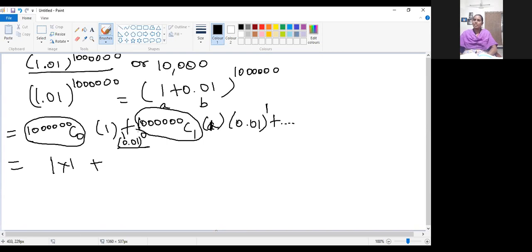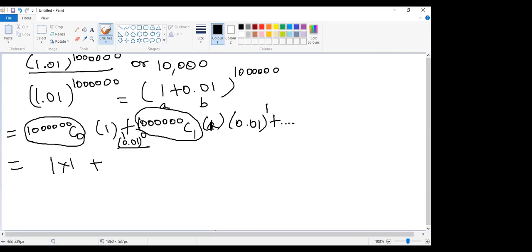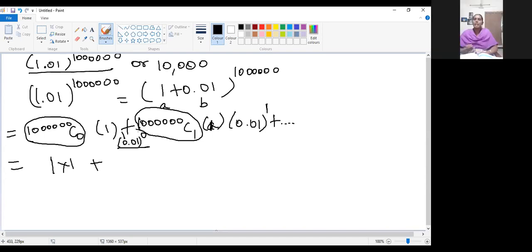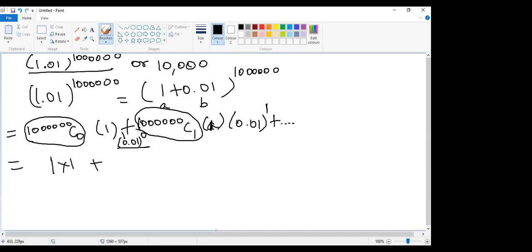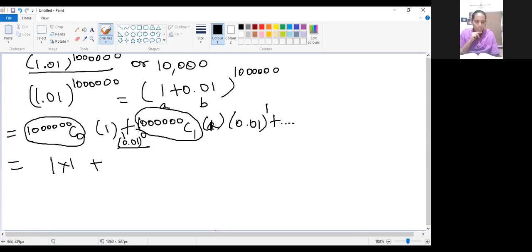Simple thing. If 5 objects are there, and you are selecting only one, how many possibilities are there for selecting from those 5 objects? Same 5 possibilities are there. So 10 lakh objects means the same 10 lakh possibilities are there.